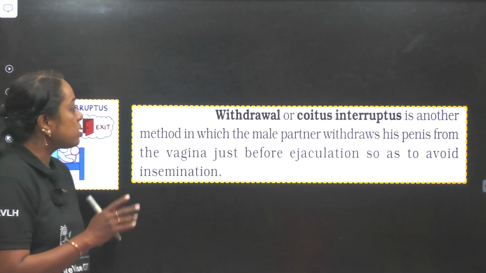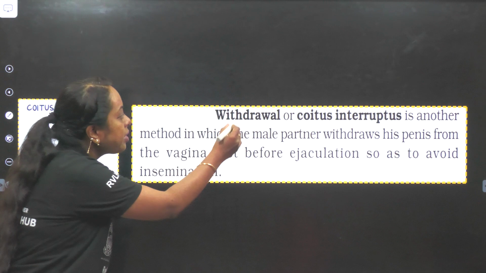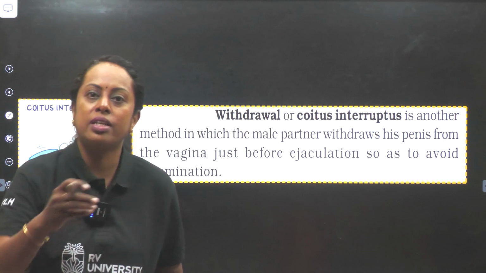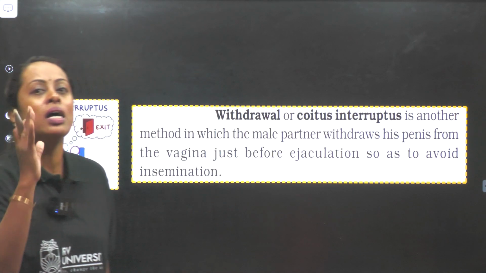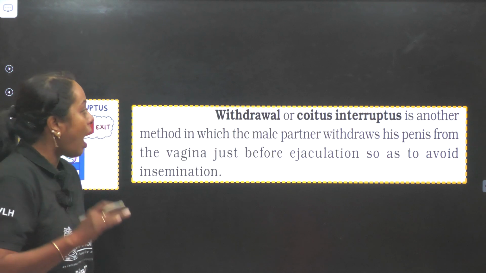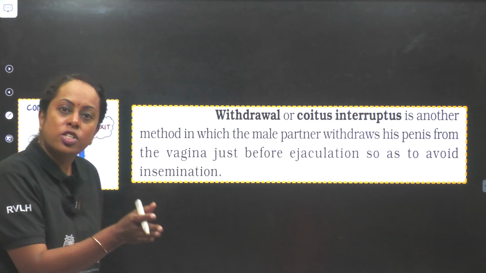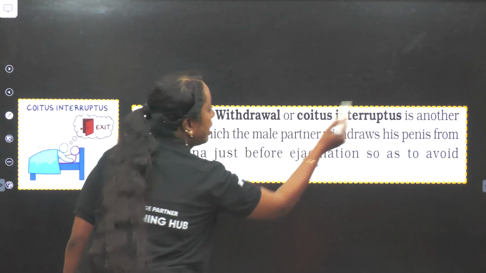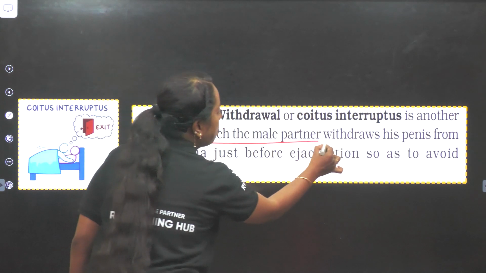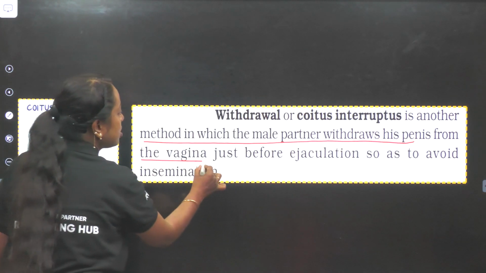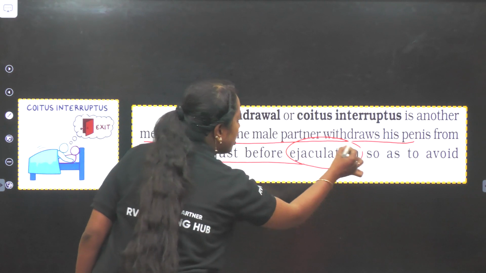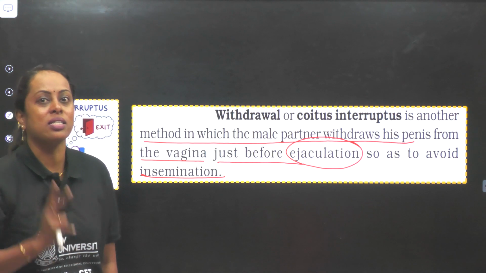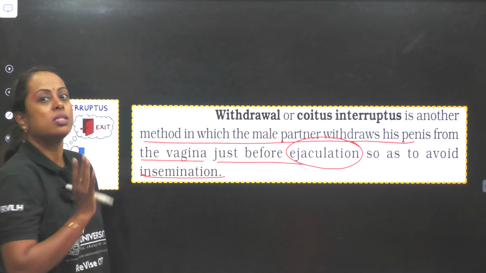The second one is withdrawal or coitus interruptus. Now, insemination refers to discharge of semen into the female reproductive tract. So, during the act of copulation, the ejection of semen is being stopped. That is what is called withdrawal or coitus interruptus. It is another method in which the male partner withdraws his penis from the vagina just before ejaculation, so as to avoid a process called insemination, the second step. So I hope you're clear with the concept till here.